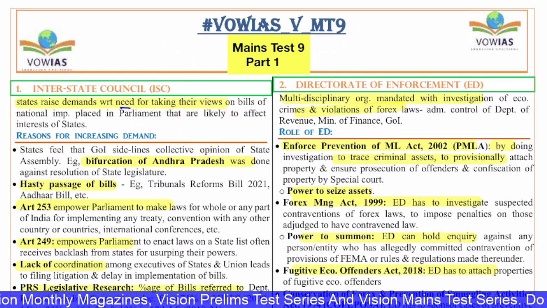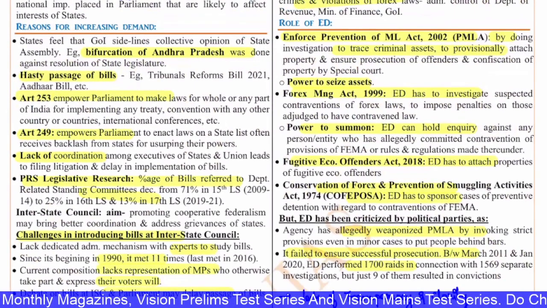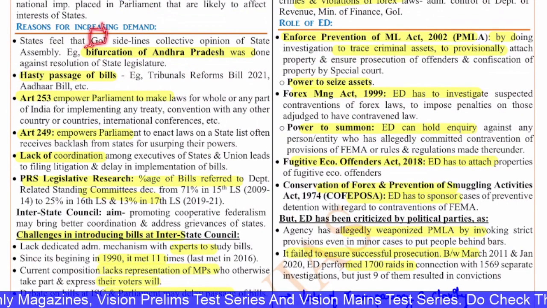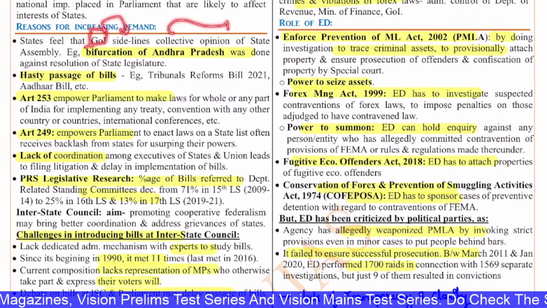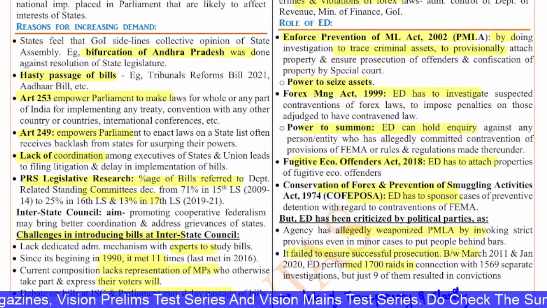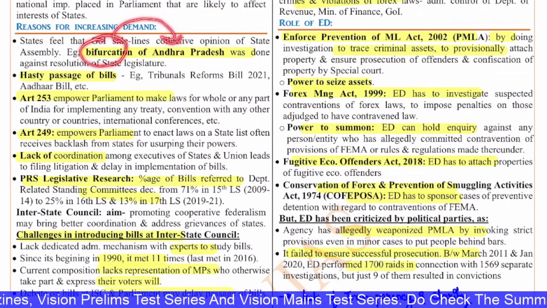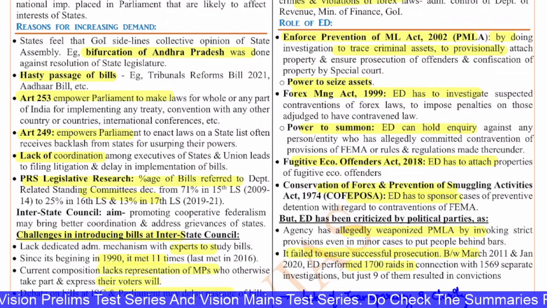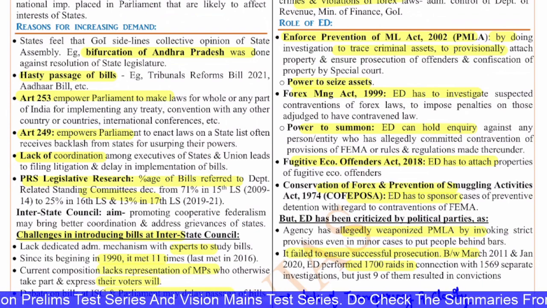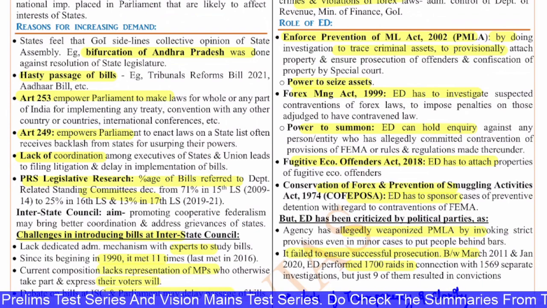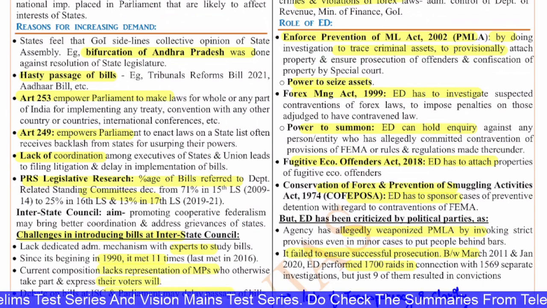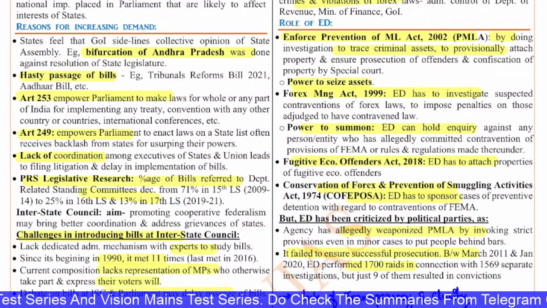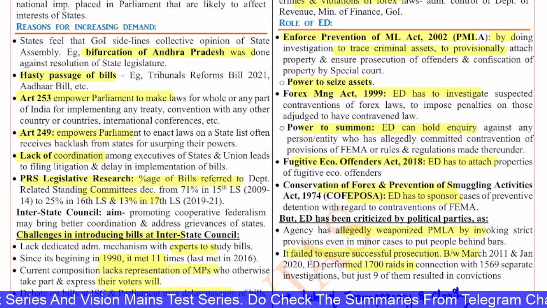Now the reason why such a demand is coming is that the states feel that the government of India is sidelining the collective opinion of the state assemblies. For example, in the bifurcation of Andhra Pradesh and Telangana, the Andhra Pradesh assembly outrightly rejected the bifurcation, but the parliament went on and bifurcated the state. So the state resolution does not have any importance in that case, but the states have to be given importance because we are a federal country. The states also have some value.